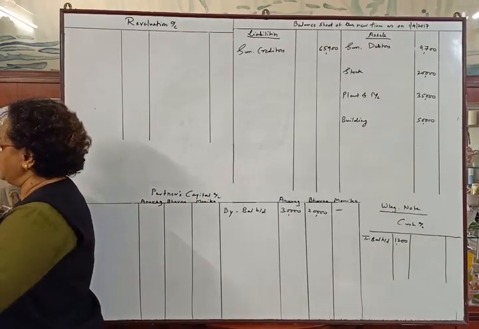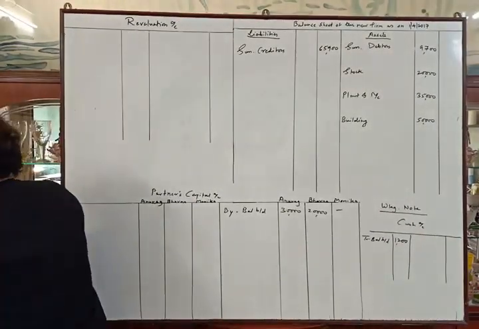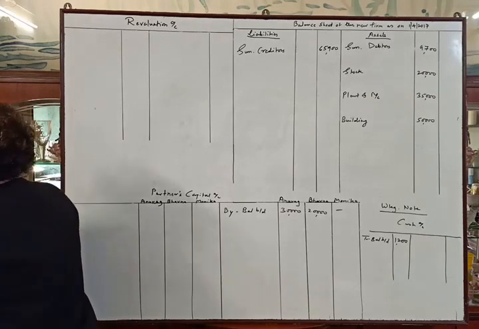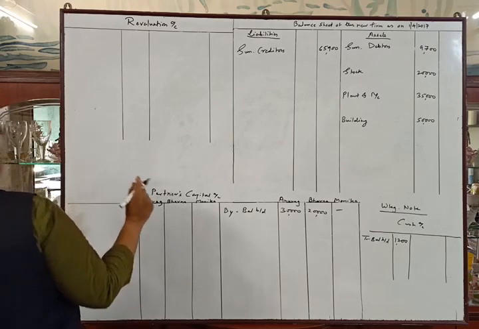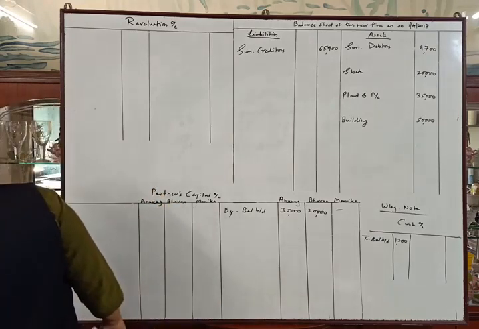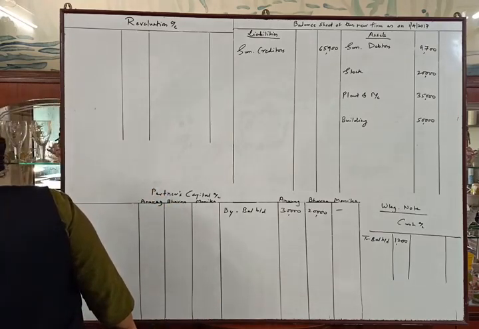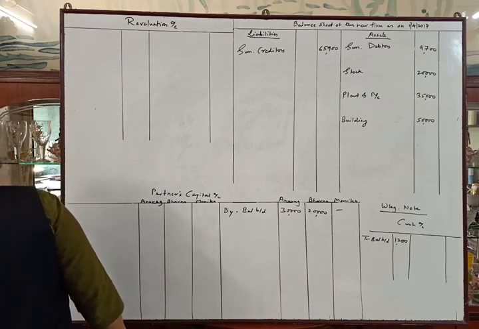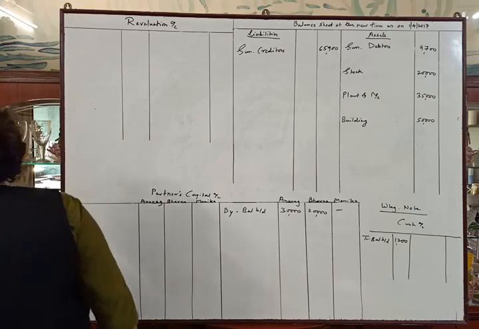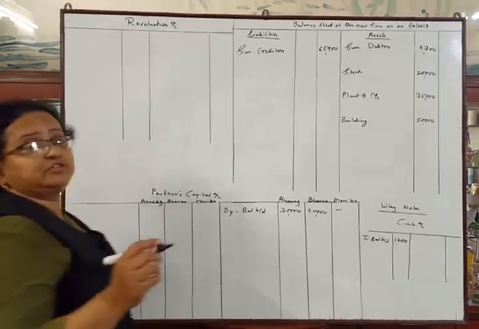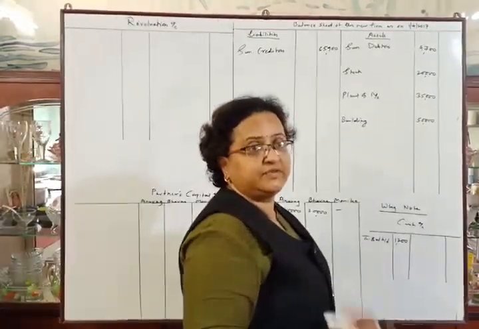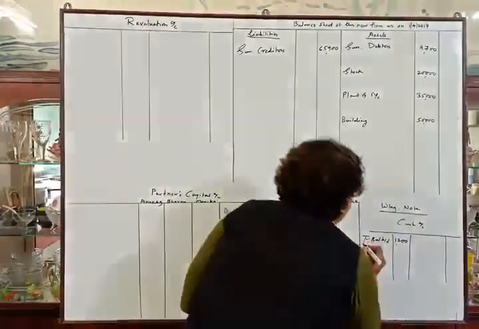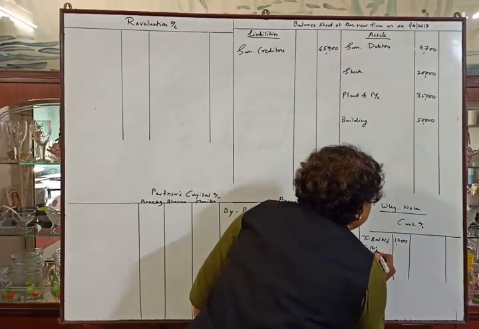Now we will solve adjustments one by one. So first, on 1st April 2017, they agreed to admit Monica into partnership on the following terms. First adjustment, Monica was to be given 1/3 share in profit and was to bring rupees 15,000 as capital and rupees 6,000 as her share of goodwill. She is bringing 15,000 as her capital. So cash is coming into the business. First posting will be in cash account to Monica's capital account.